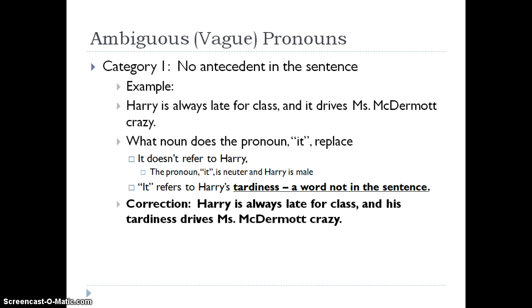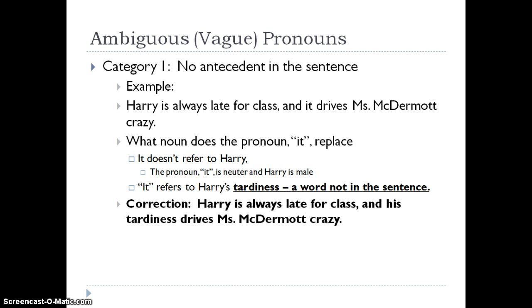Other examples of no antecedents in the sentence include sentences such as this. "Harry is always late for class, and it drives Miss McDermott crazy." What noun does the pronoun "it" replace? It can't refer to Harry because it is neuter and Harry is male.